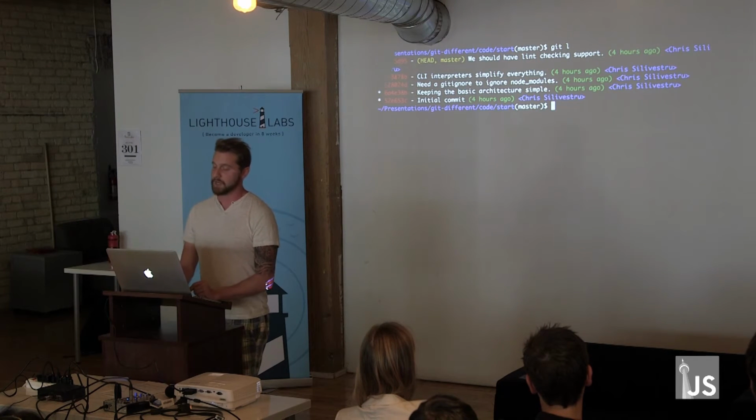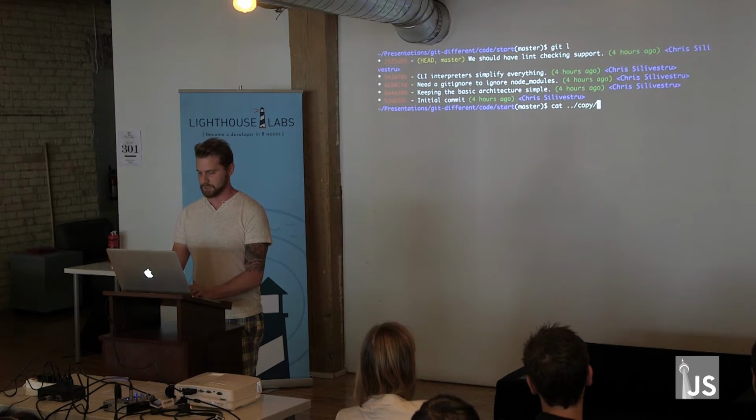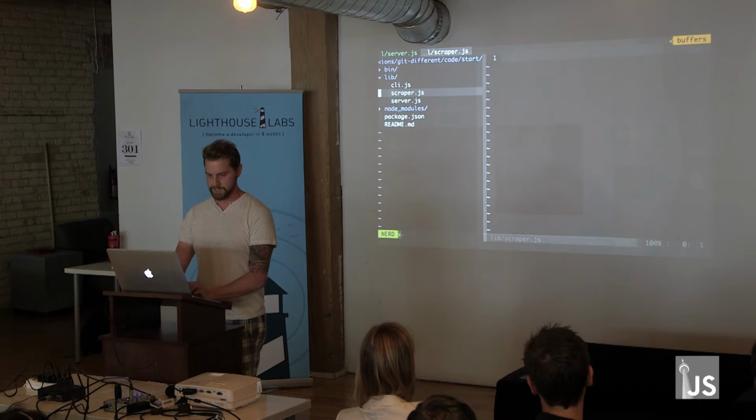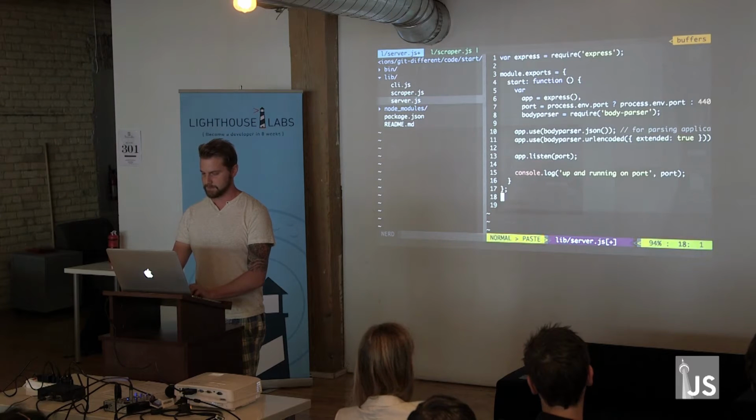but we'll build on top of those to start. Now, instead of writing code, because that takes up too much time, I've already set this up, so I'll just go ahead and do my first commit, just like that, right into the copy. Cool. And pay no attention to the man behind the curtain. So let's go ahead and paste this in.